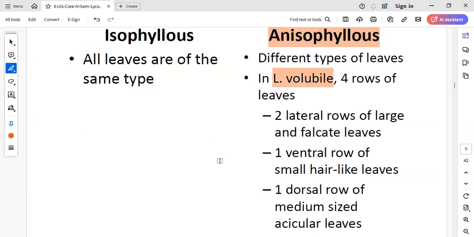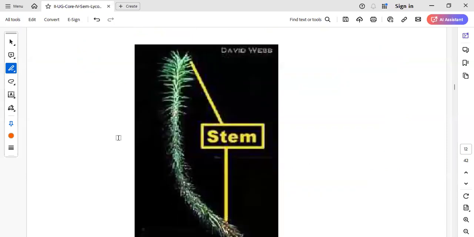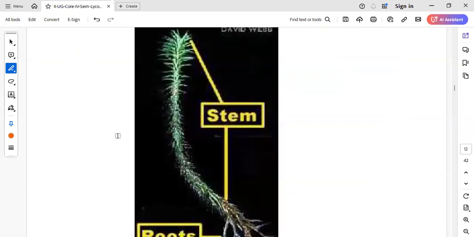Okay, ma'am. Right? So what is anisophilous? Presence of 3 different types of leaves. 2 rows will have large leaves. 1 row of leaf will have medium-sized leaves. And another row will have the small hair-like leaves. Such a type of arrangement or presence of those leaves, we call anisophilous.